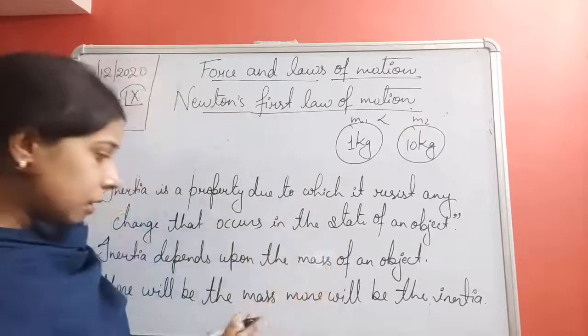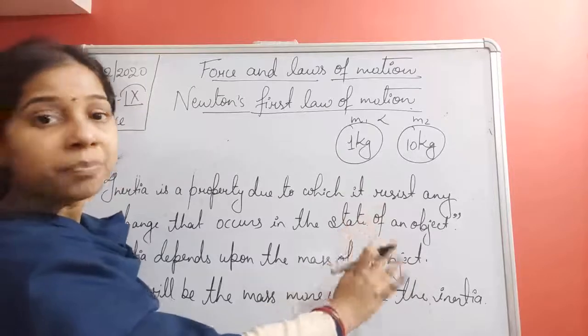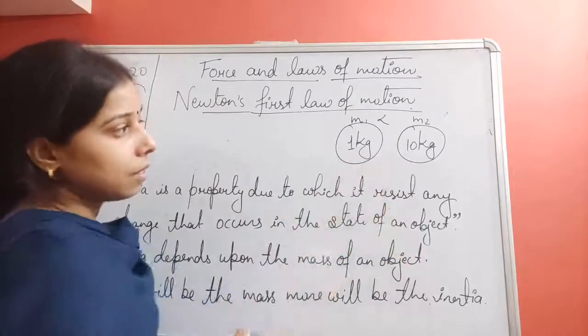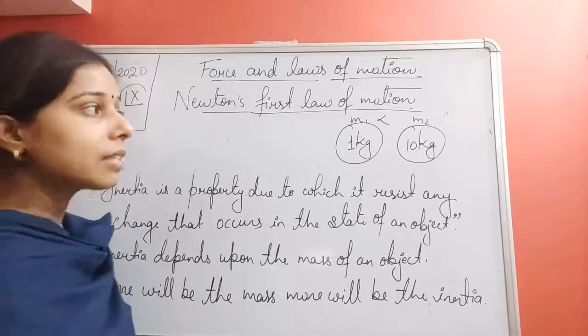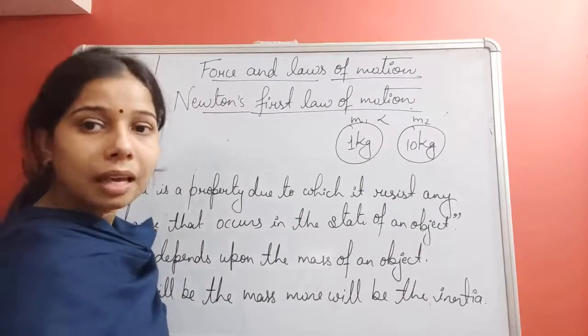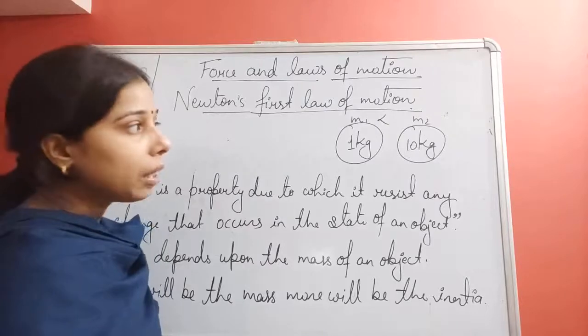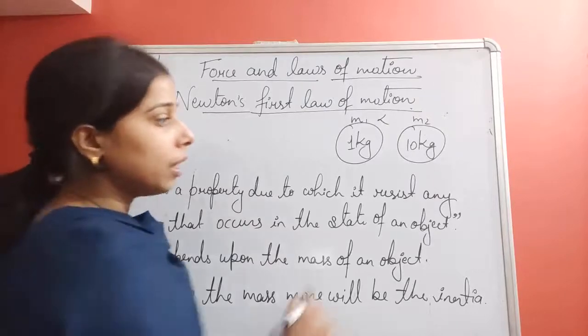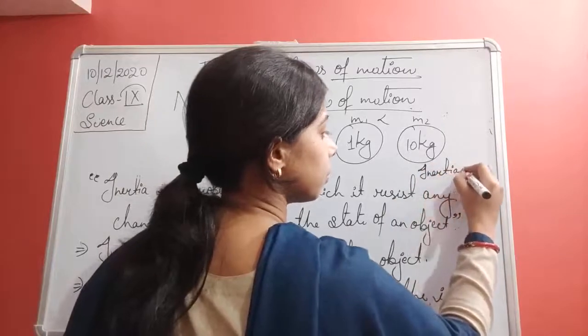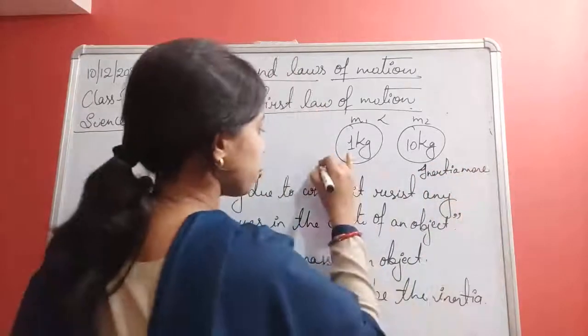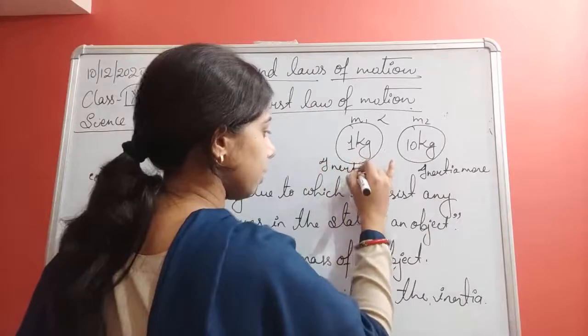More will be the mass, more will be the inertia. So in this case, out of both, 10 kg has more mass than the 1 kg. So ultimately mass is more, so inertia will be more here. Here inertia will be less.